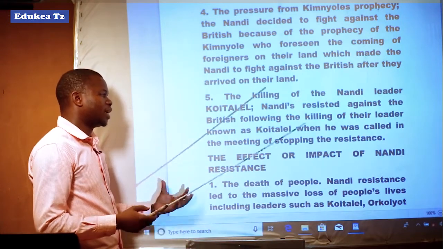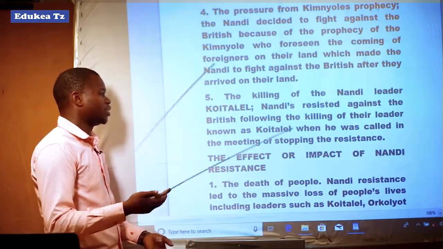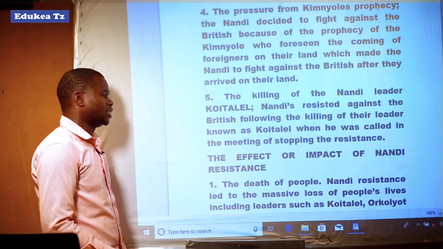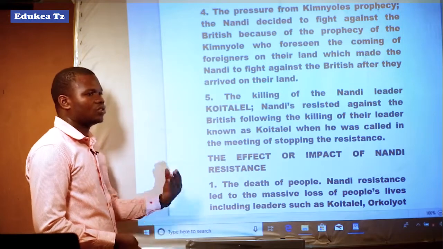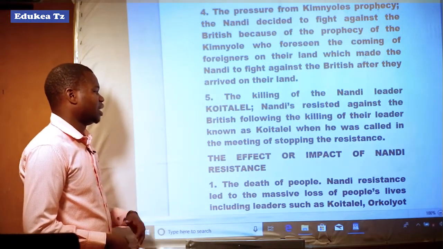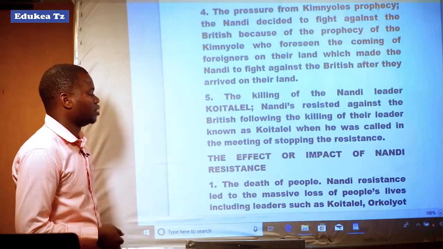Instead of holding a conversation to stop the war, they decided to kill that Nandi leader, Koitalel. So after the killing, the Nandi seriously resisted against the British rule.